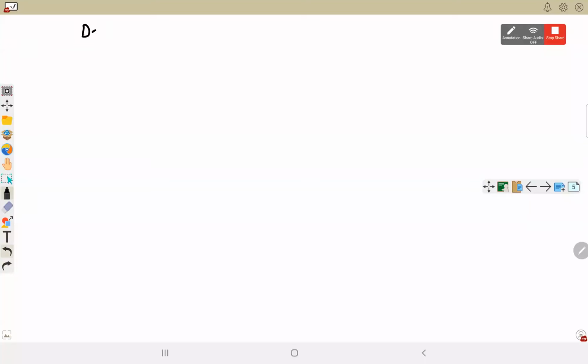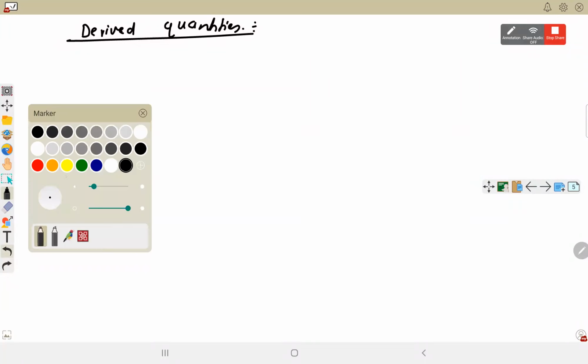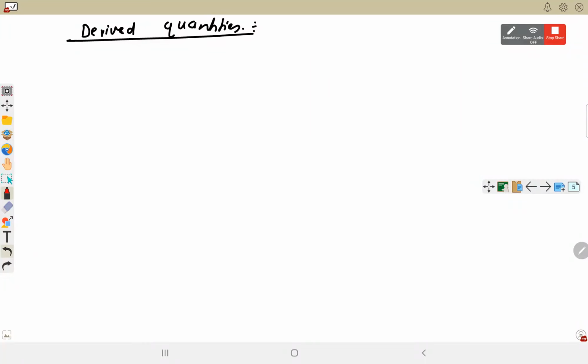So derived quantities are those quantities which are, I will share this PDF so you don't need to write. Don't worry if you are not able to write with my speed, it's okay. I will share this PDF also to all of you. इसमें ऐसा कुछ खास है नहीं, but still for you to refer, I will share this PDF also.